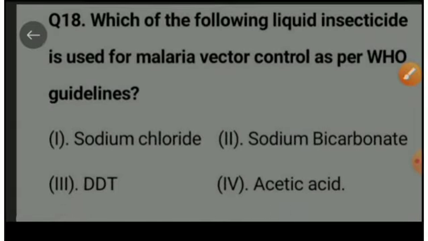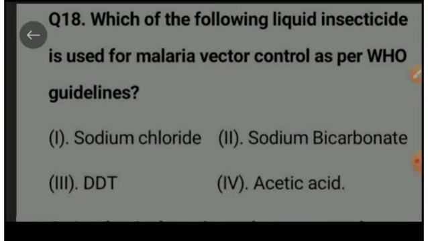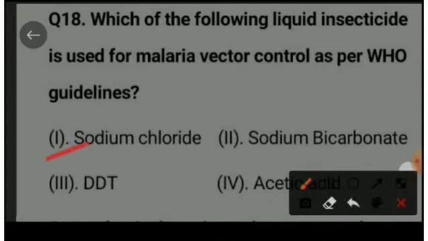Next question is, which of the following liquid insecticide is used for malaria vector control as per WHO guidelines? Option first is sodium chloride, option second is sodium bicarbonate, option third is DDT, option fourth is acetic acid. The right option is option third, that is DDT.